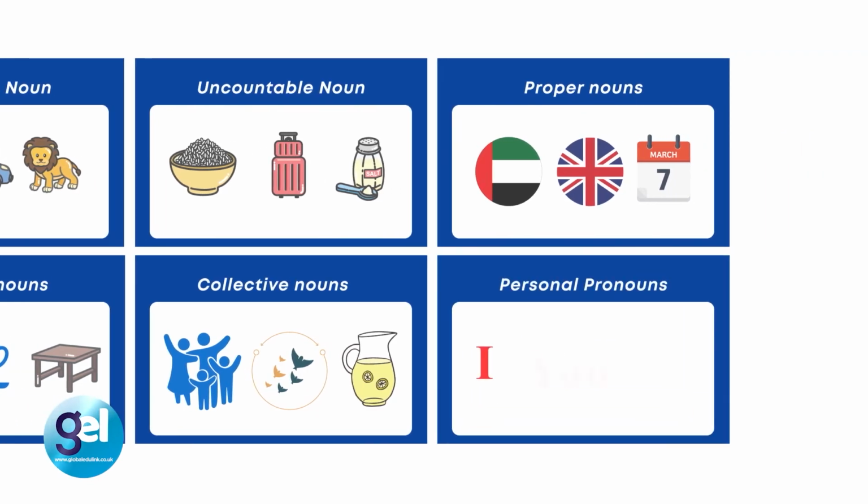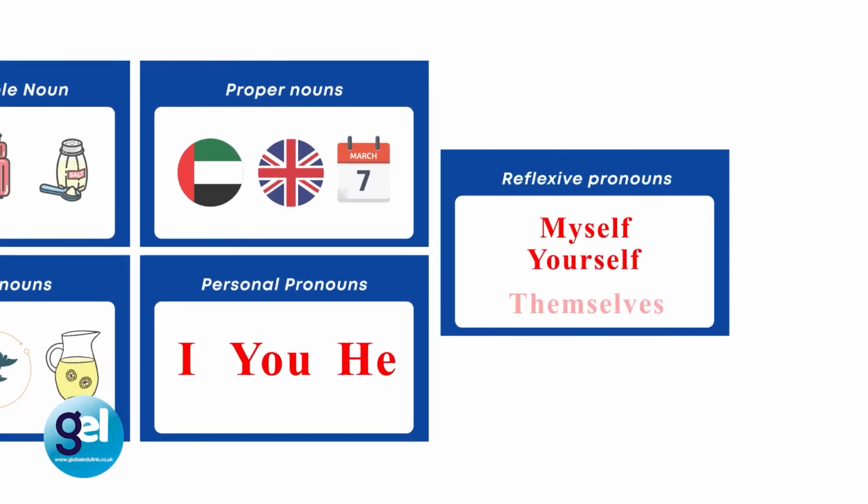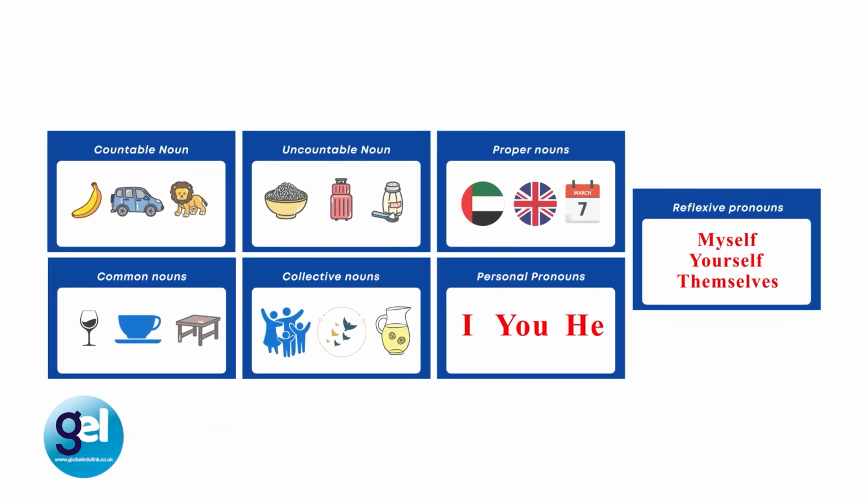We have personal nouns, personal pronouns. I, you, he, she, we, you and they, which are used instead of a noun. And then we have reflexive pronouns. For example, himself, myself, yourself, in singular forms, and in plural forms, ourselves, yourselves, and themselves.